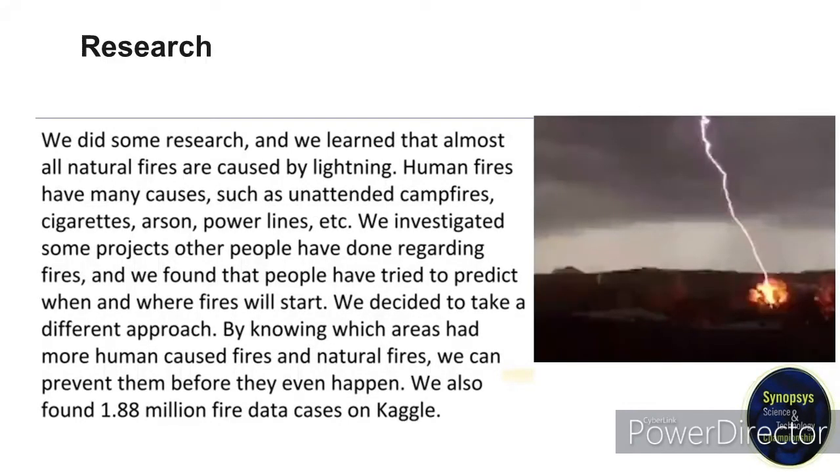We then did some research and we learned that all natural fires are caused by lightning. Human fires have many causes, such as unattended campfires, cigarettes, arson, power lanterns, etc. We investigated some projects other people have done regarding fires, and we found that people have tried to predict when and where fires will start. We decided to take a different approach. By knowing which areas had more human-caused fires than natural fires, we can prevent them before they even happen.